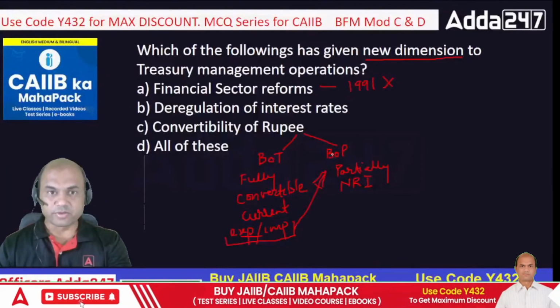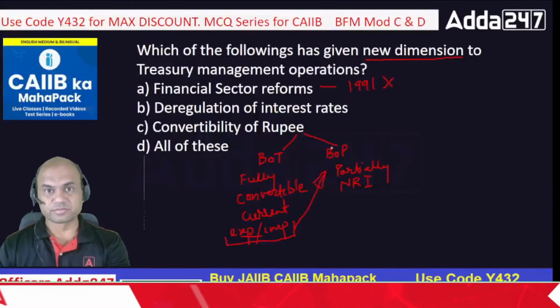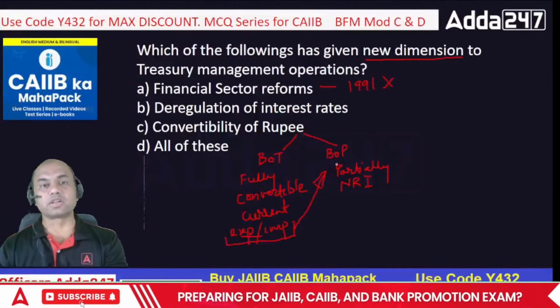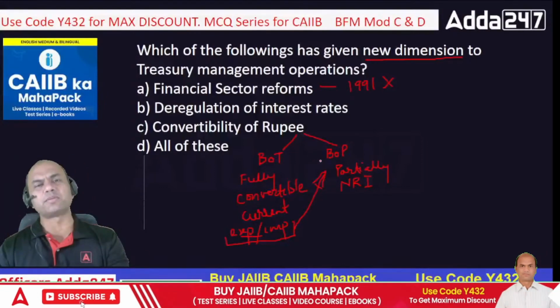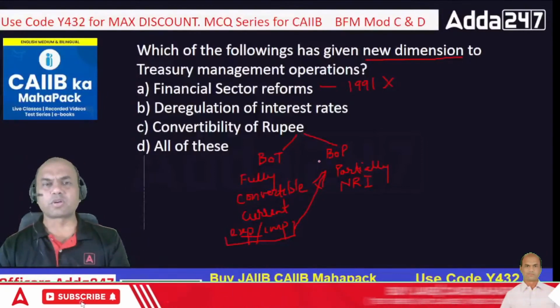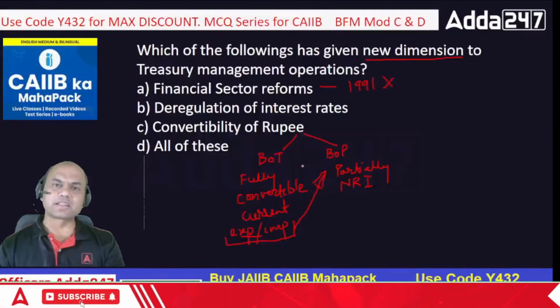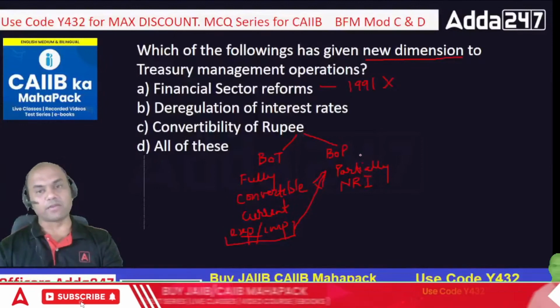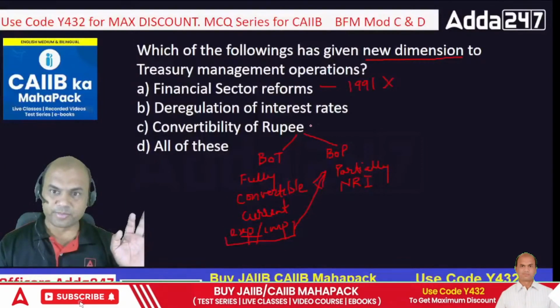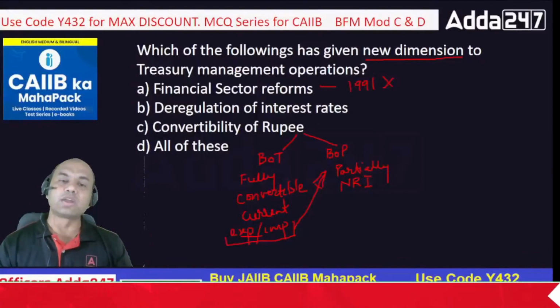Why are you doing this? Why are you sending $1 crore? Or why are you getting $1 crore? That is asking. If it's a genuine business, I'll show them, see, this is my business, I've got this $1 crore. So nobody will question me in that case. But if it's not business, then it comes under BOP. Then I have to answer 1,000 questions. Okay. So what has given the new dimensions to treasury?